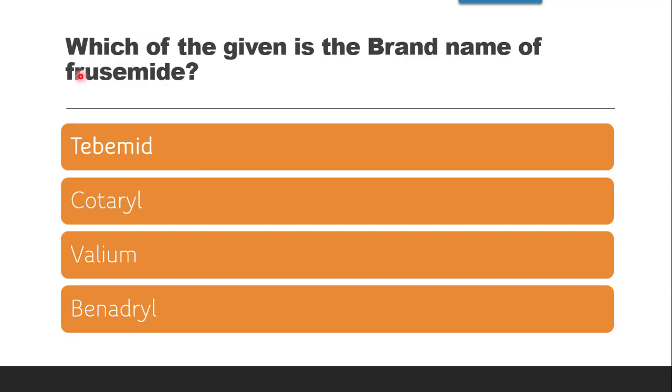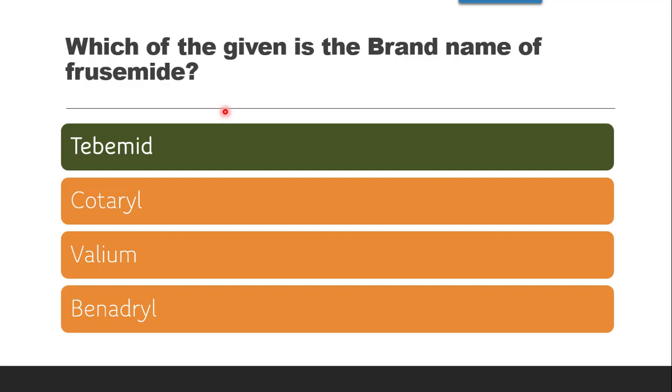Next question is, which of the given is the brand name of furosemide? Whether it is Tebemide, Cotaril, Valium, or Benadryl. So Cotaril is of urea, Valium is of diazepam, Benadryl is also not there. Tebemide is the correct answer, which is the brand name of furosemide.